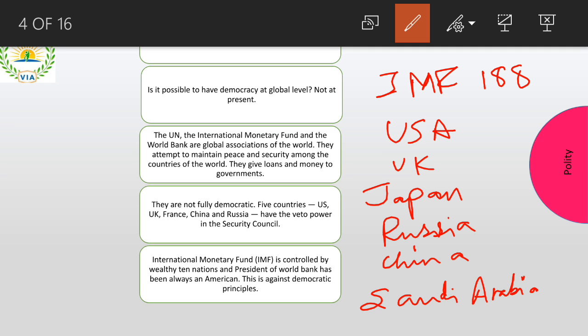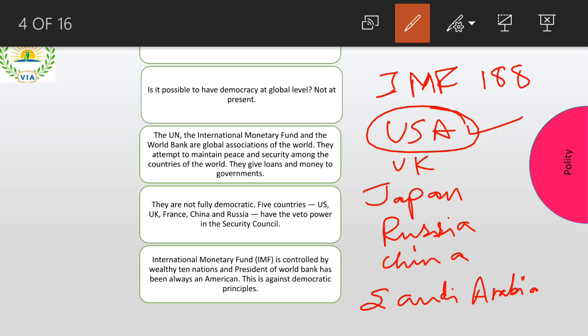Right? So like this, many different countries are investing money, and the power is again with the US. So what I'm trying to tell you here is that globally, democracy is not possible, because the US, being more powerful, is trying to dominate the entire world, directly or indirectly. Right? So the entire first lesson is based on this.